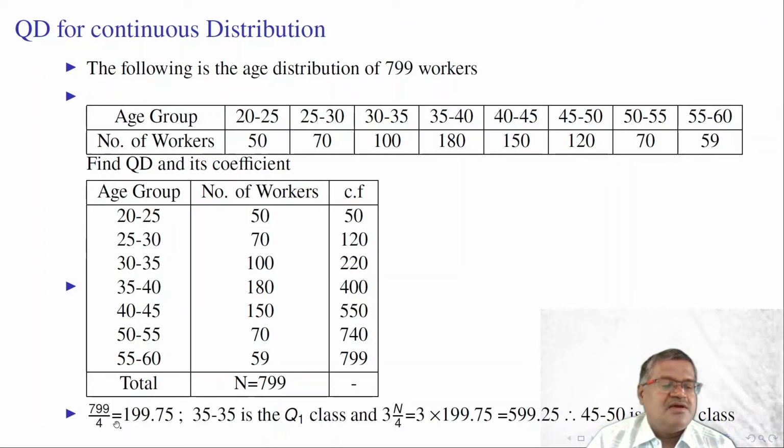Here we need to decide the first and third quartile classes. First quartile class is 799 by 4, 199.75. Here the 30 to 35 class is the first quartile class. Similarly, the 45 to 50 class is the third quartile class.